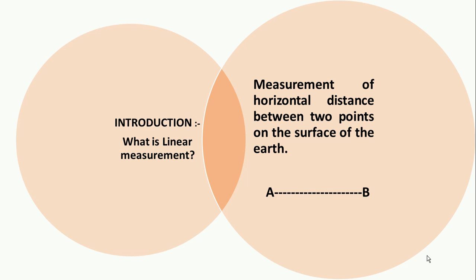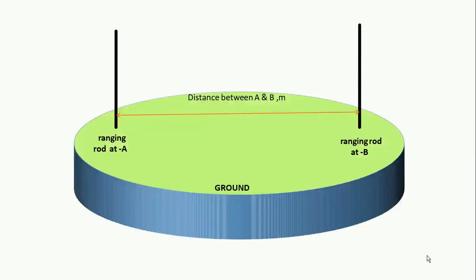First of all, I would like to define what is meant by linear measurement. The measurement of horizontal distance between 2 points on the surface of the earth is called linear measurement. An example is displayed over here. There is a ground surface, with a station A and a station B. You have to measure the horizontal distance between station A and station B. First of all, you have to fix the ranging rod at station A and at station B for making the alignment straight. With the help of a chain, you are able to find out the horizontal distance between point A and B.